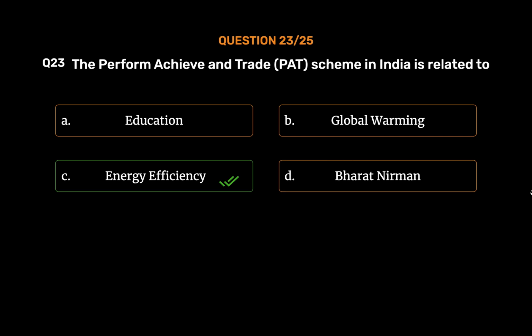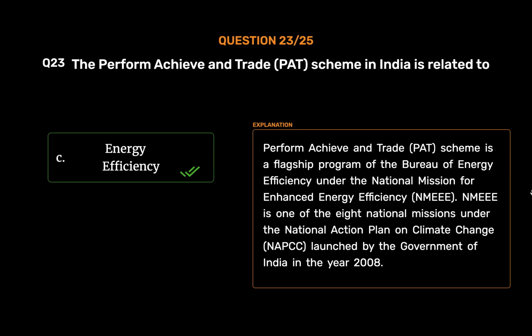Energy efficiency. The Perform, Achieve and Trade (PAT) scheme is a flagship program of the Bureau of Energy Efficiency under the National Mission for Enhanced Energy Efficiency (NMEEE). NMEEE is one of the 8 national missions under the National Action Plan on Climate Change (NAPCC), launched by the Government of India in the year 2008.